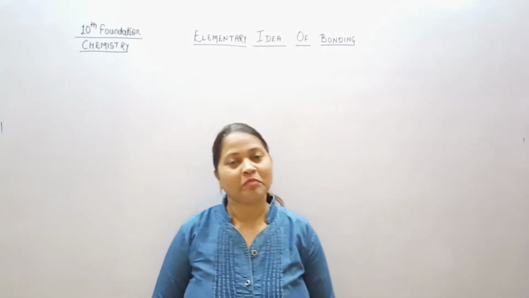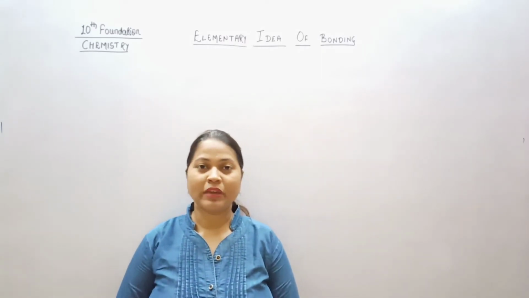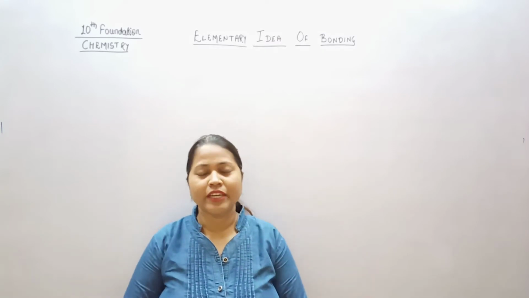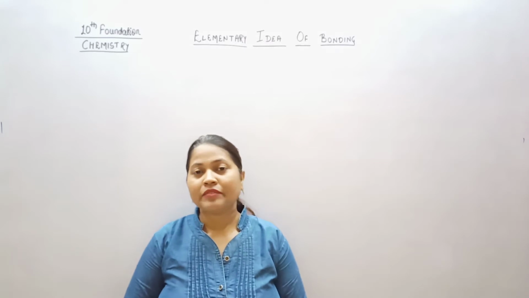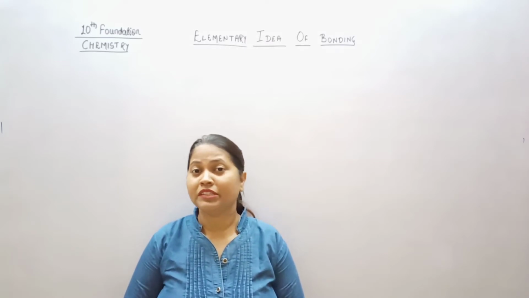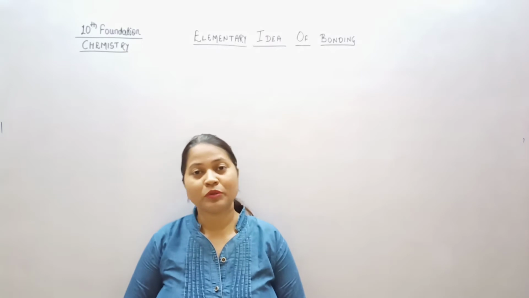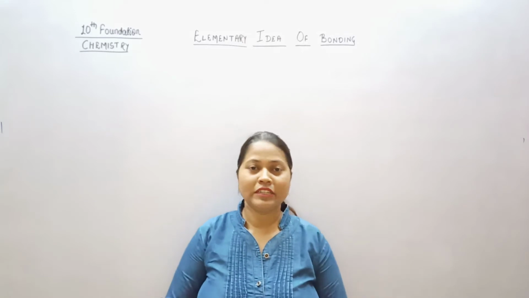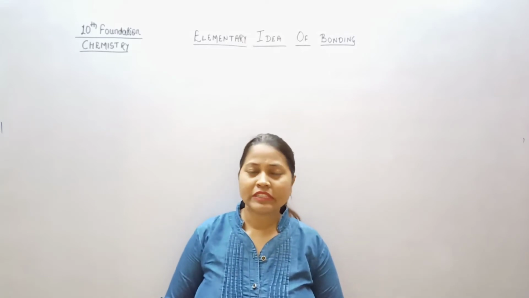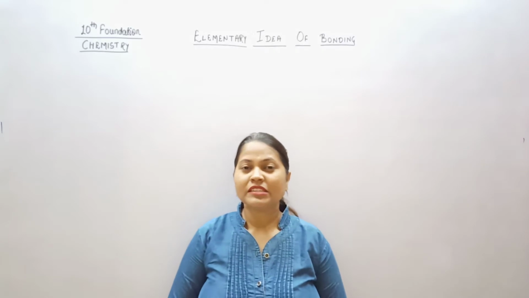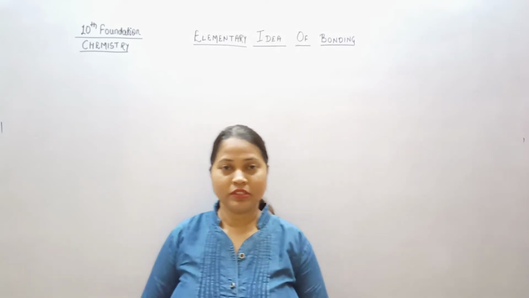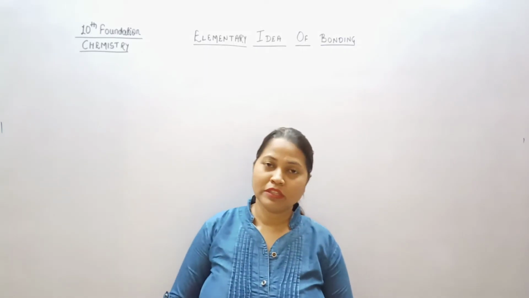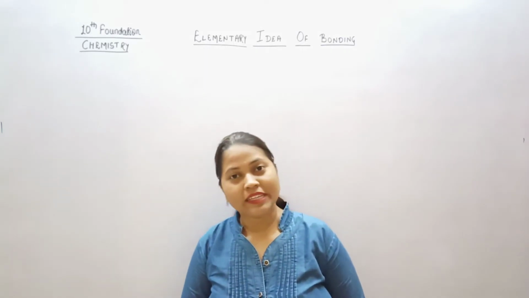We were on the chapter Elementary Idea of Bonding in our foundation batch, and we have seen many theories in it. Today we are supposed to start with the sp3d2 hybridization. I promised you to complete that also, because finally it will be a full-fledged lecture. But before going to it, since it's long, I'll give you a brief recap and then we'll go to the sp3d2 hybridization. So quickly, let's start with the session.